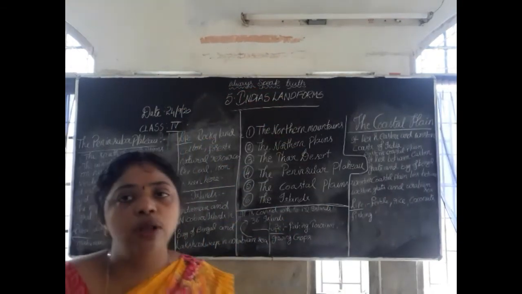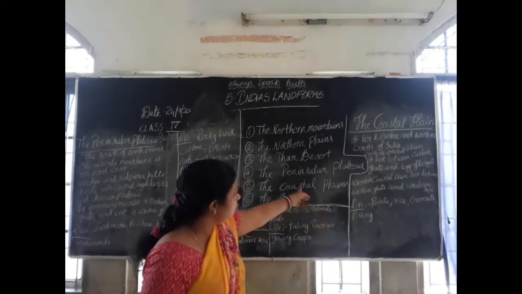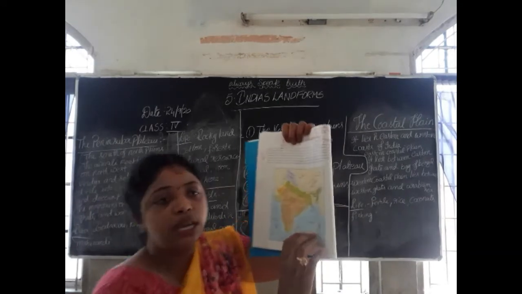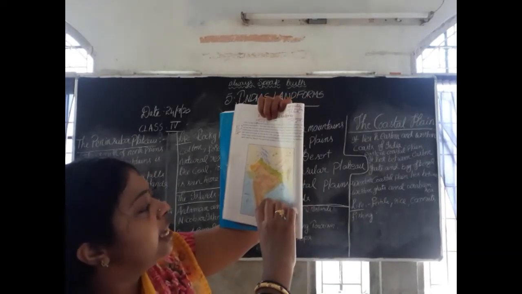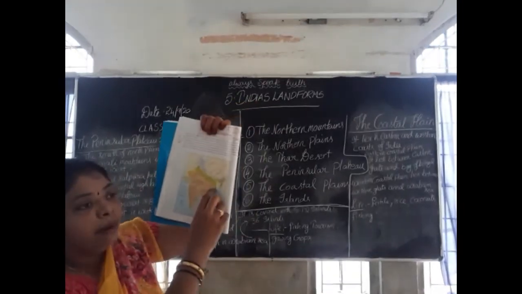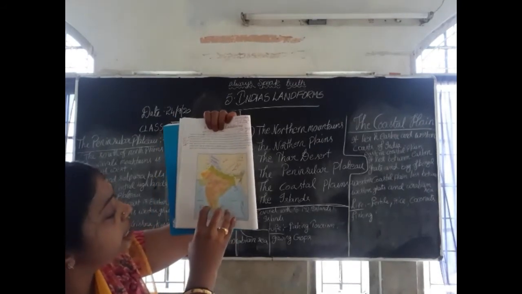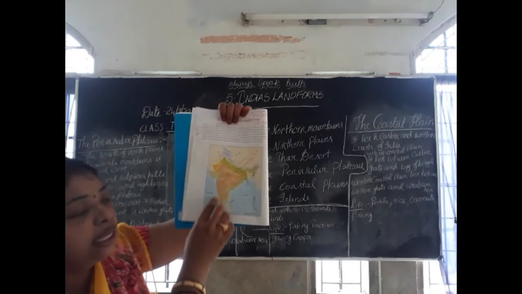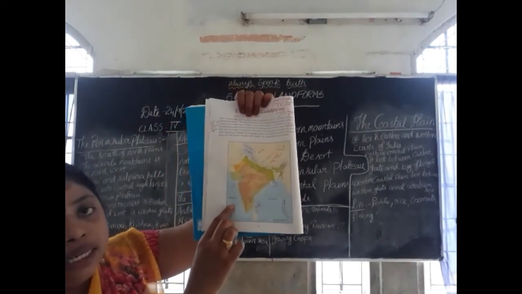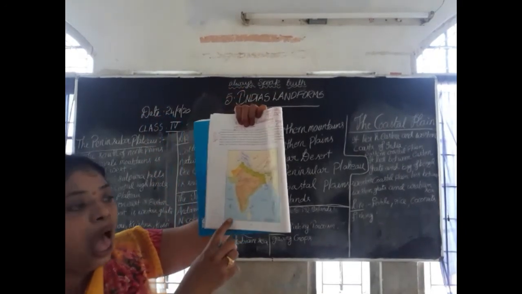Yes, we already know that the plain region is very good for cultivation, right? So where does the eastern coastal plain lie? Can you see here? The eastern coastal plain lies between the Eastern Ghats and the Bay of Bengal. And where does the western coastal plain lie? The western coastal plain lies between the Western Ghats and the Arabian Sea.